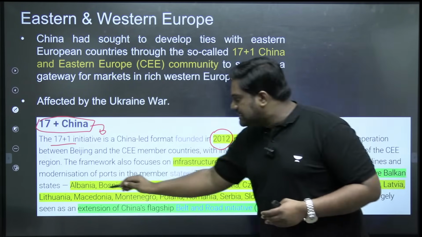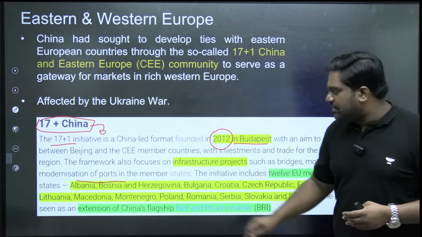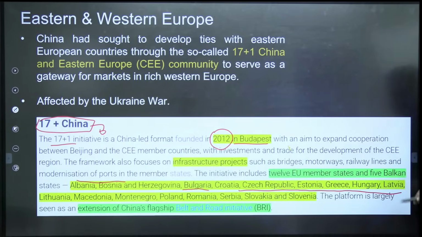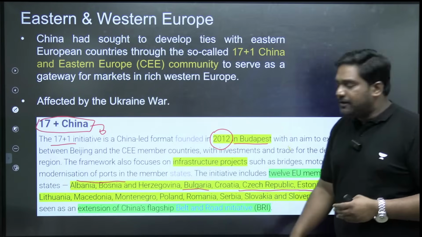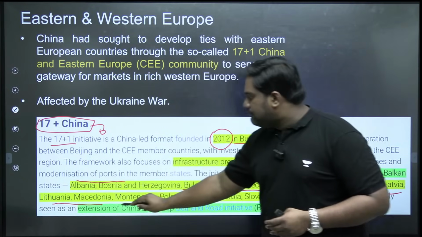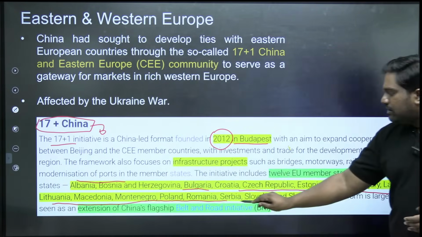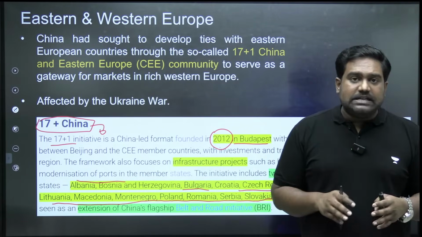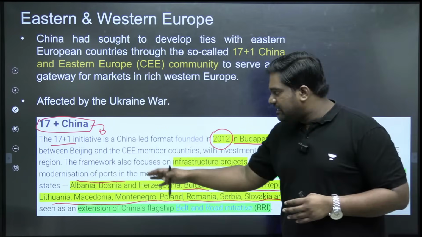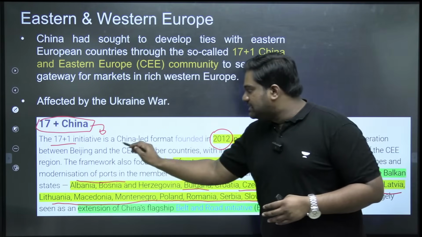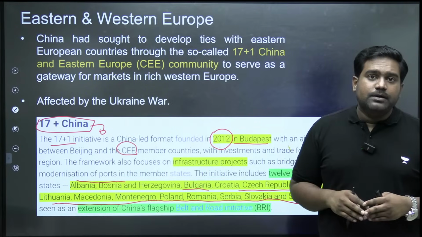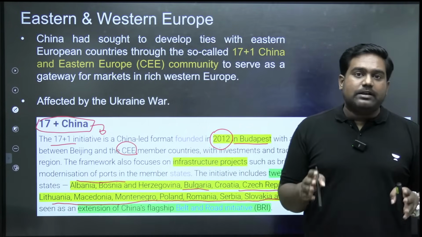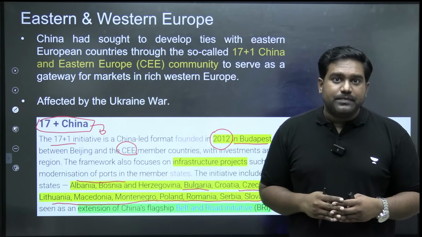For example, countries like Albania, Bosnia-Herzegovina, Bulgaria, Croatia, Czech Republic, Estonia, Greece, Hungary, Latvia, Lithuania, Macedonia, Montenegro, Poland, Romania, Serbia, Slovakia and Slovenia. These 17 countries from Eastern Central Europe, they're part of the Eastern Central Europe Economic Community. They formed this alliance with China to focus on economic relations and diplomatic relations between them.